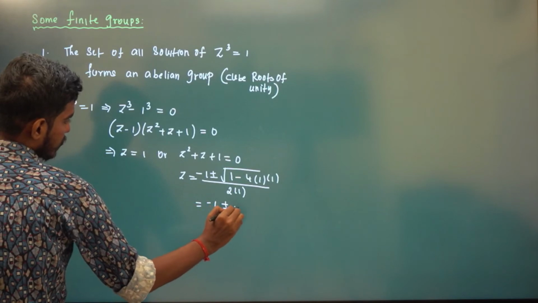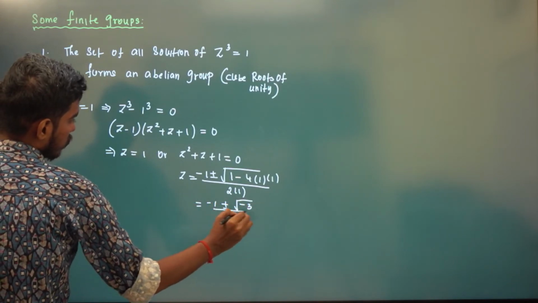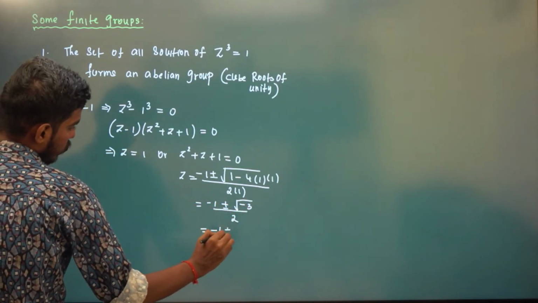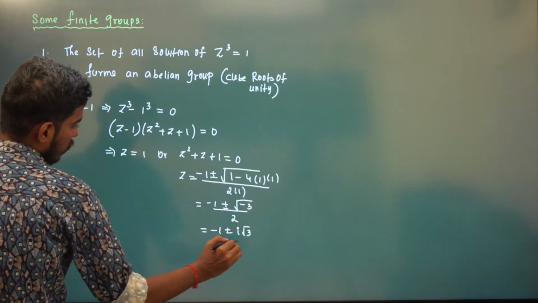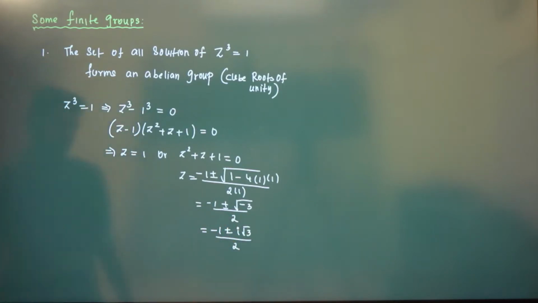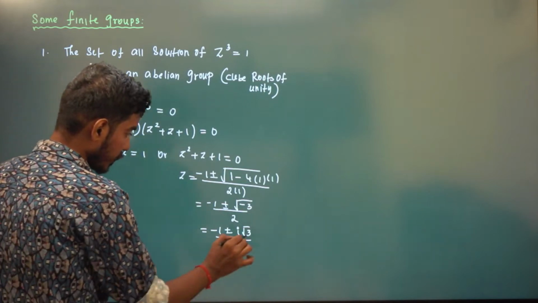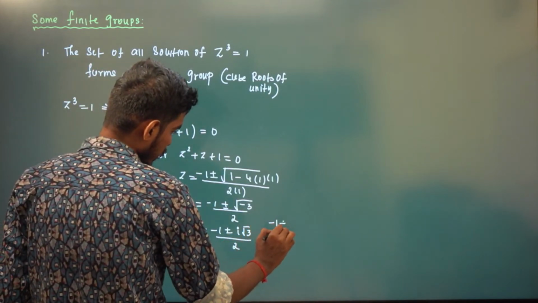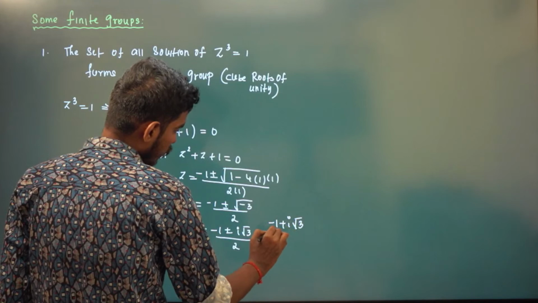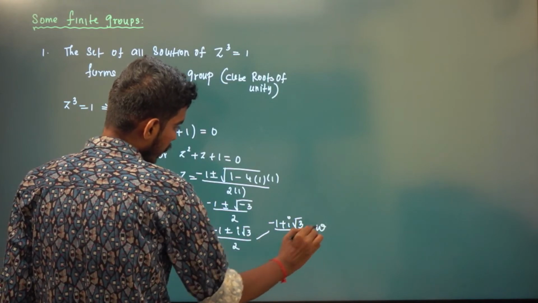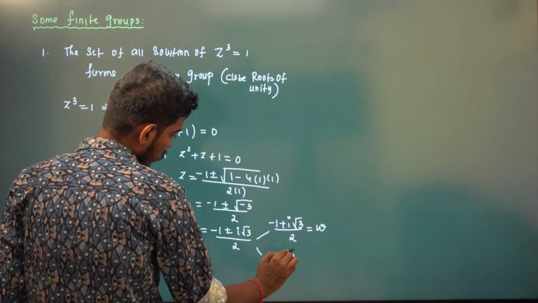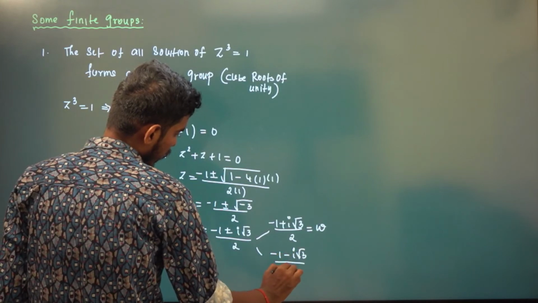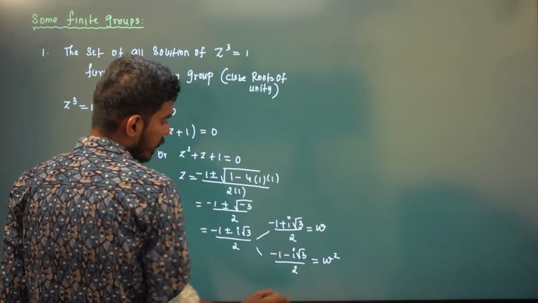So minus 1 plus or minus root of minus 3 by 2, that is minus 1 plus or minus i root 3 by 2. I'm going to call minus 1 plus i root 3 by 2 omega, and minus 1 minus i root 3 by 2 omega square.